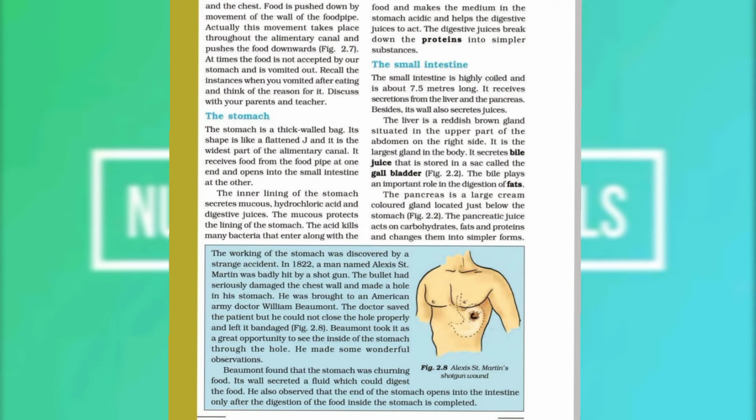And bile juice helps in the digestion of fat. Fats are present as big droplets in the food, because of which they cannot be digested easily. Bile juice breaks these big droplets of fat into small droplets and makes their digestion and absorption easier. Then the pancreas is there. The pancreas is a long cream colored gland located just below the stomach, and it secretes pancreatic juice and releases it into the intestine, and the pancreatic juice acts on carbohydrates and protein and changes them into a simpler form. Then intestinal juices are there.